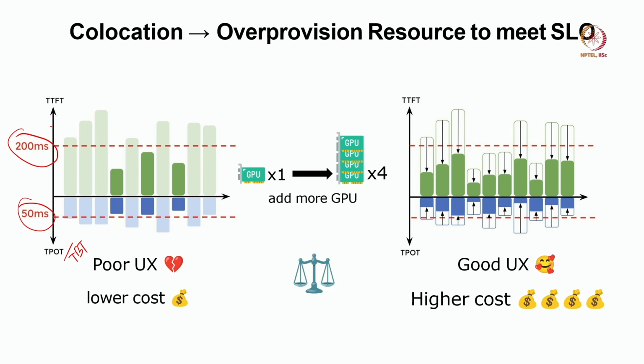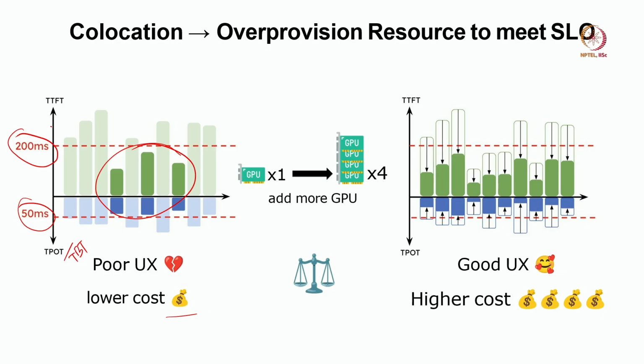If we have 1 GPU and we are doing continuous batching, you are seeing that out of 10 requests, only 3 met the service level objective. That is a poor user experience, and of course lower cost, only 1 GPU.